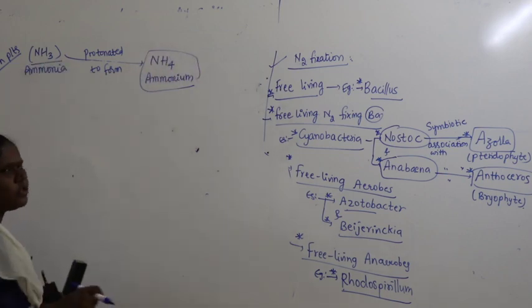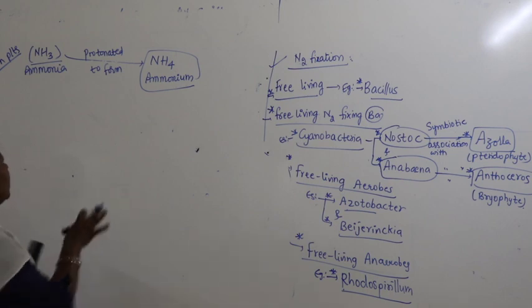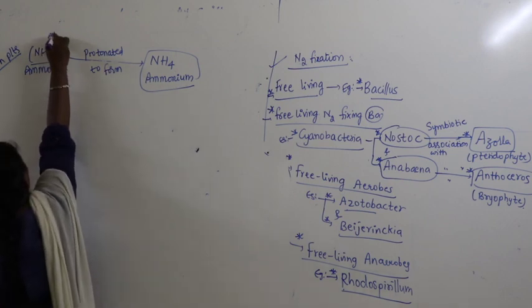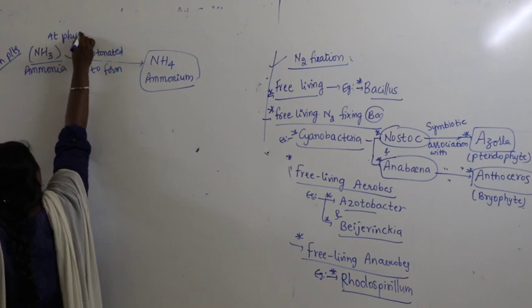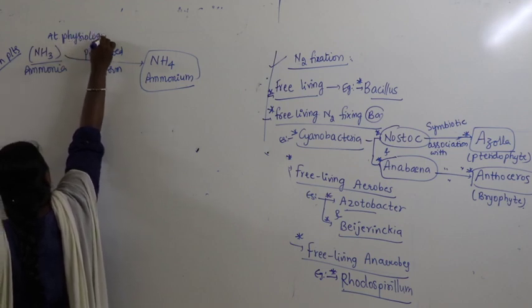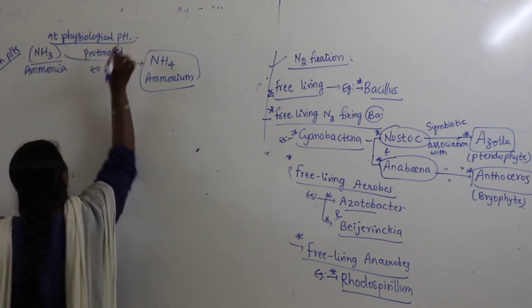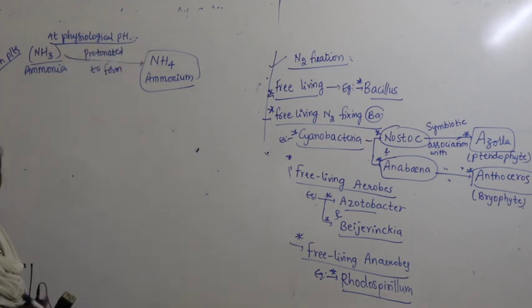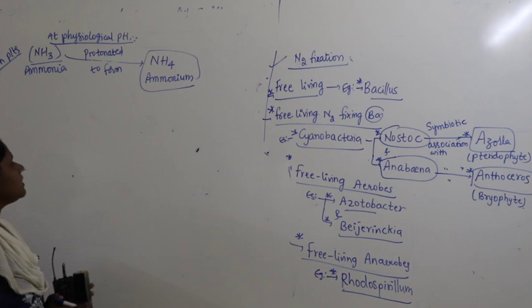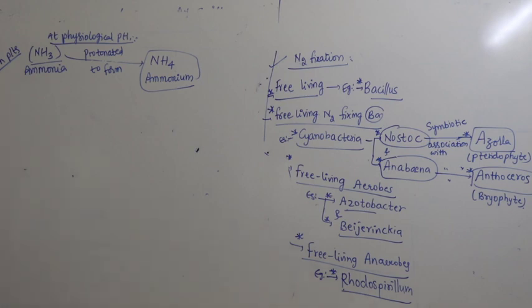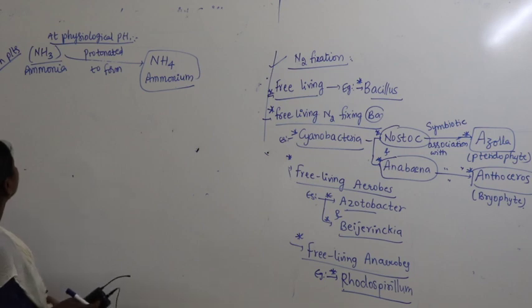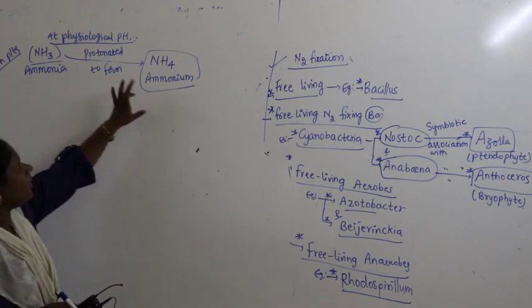This happens at physiological pH. So at physiological pH ammonia is protonated to form ammonium.